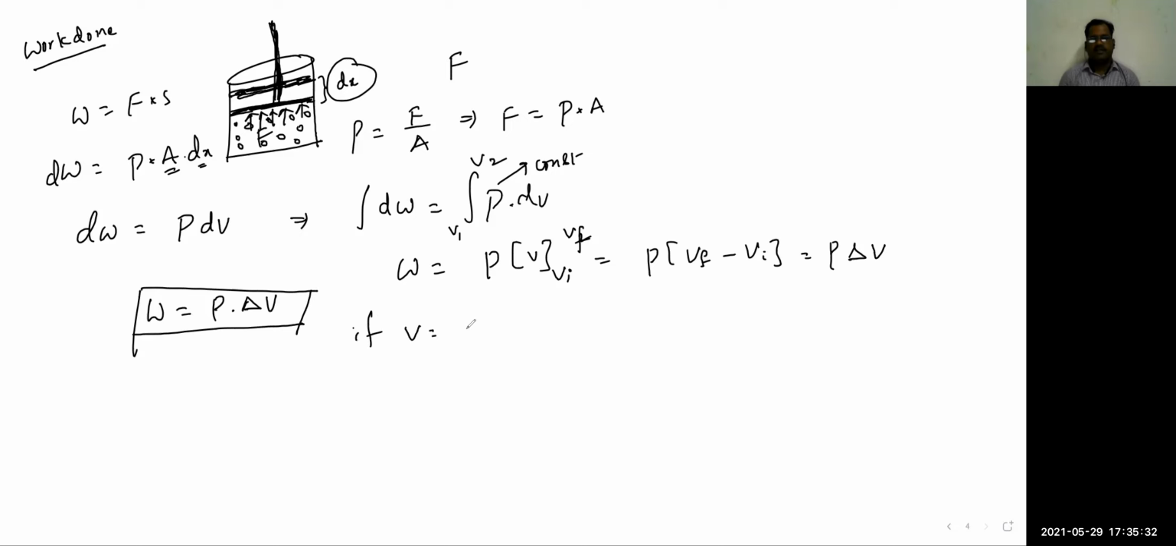If volume is constant, we can observe here final volume is equal to initial volume. That implies delta V is equal to 0, so work done should be 0. Point to be observed here: volume constant, there is no work done on the system or work done by the system. So this work done we can define like this.